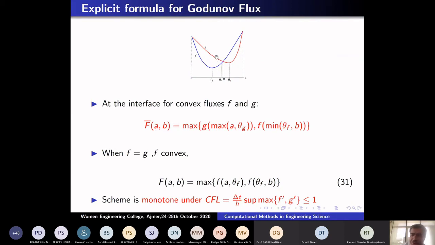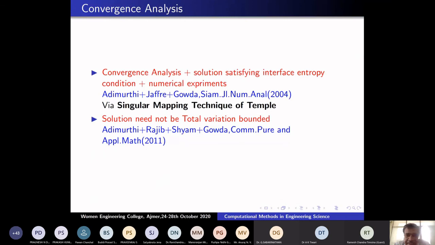We extended it to this heterogeneous media. If f is equal to g, there is no discontinuity, and it goes back to the Godunov scheme. One can prove that this is a monotone scheme under the CFL condition. But unfortunately, mathematically, this solution is not of bounded variation. Our students have proved that it is not a function of bounded variation.